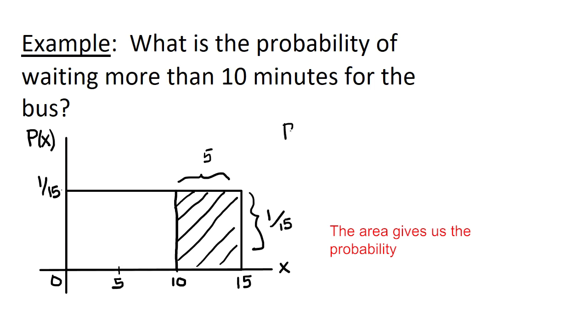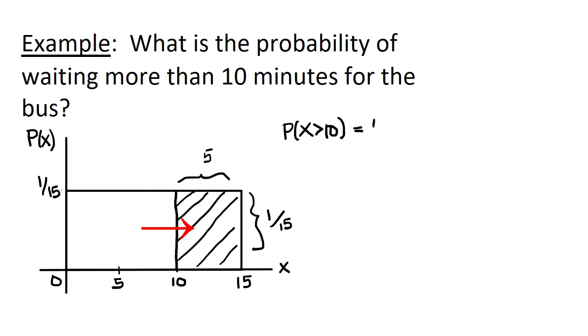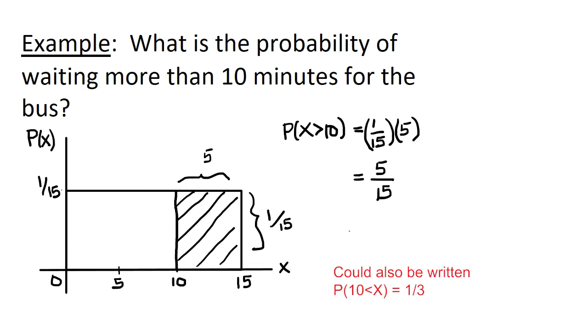So the probability that I would have to wait more than 10 minutes is the area that I have shown you there. So it is the height, 1/15, multiplied by 5. I can actually just put that in my calculator if you like. I'm going to get 5/15. And when I simplify that, that's just going to give me 1/3.